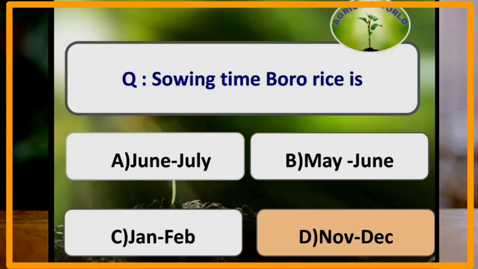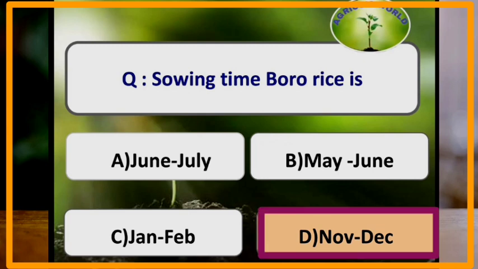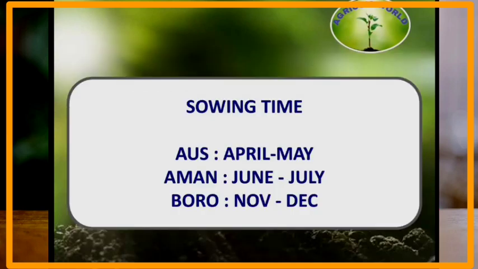Sowing time of Boro rice is November to December. Sowing time of Aus rice is April to May. Aman rice is June to July. And Boro rice is November to December.